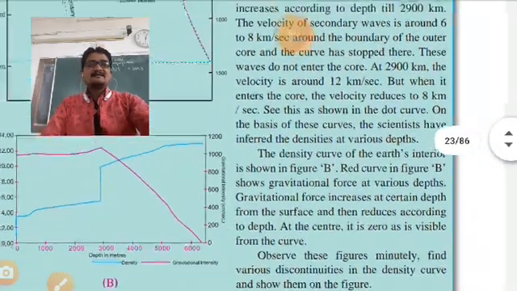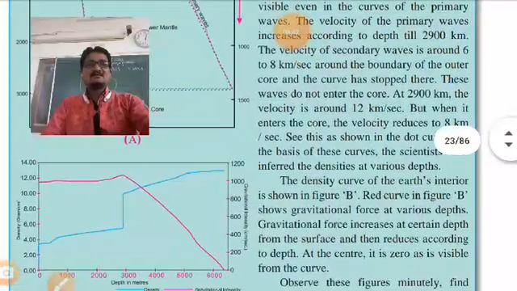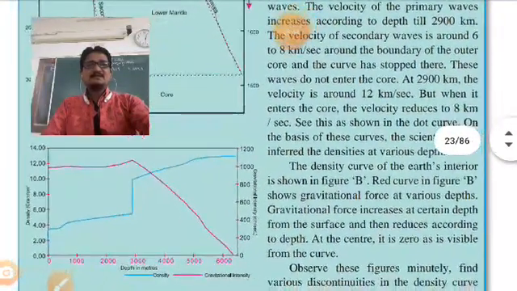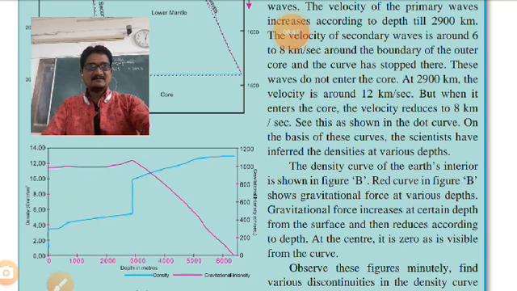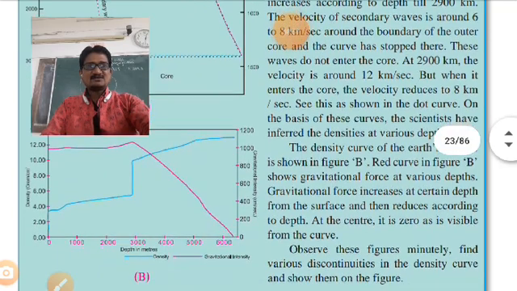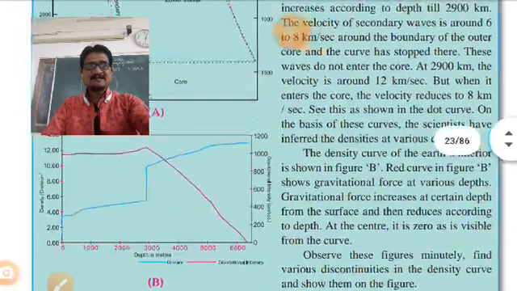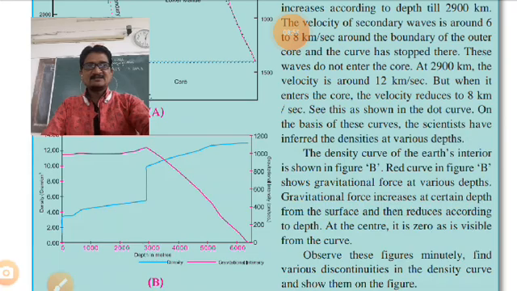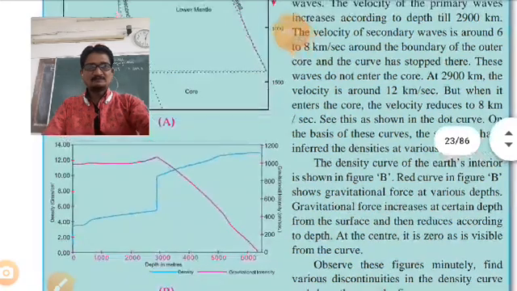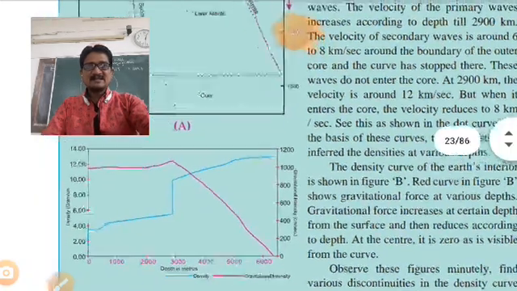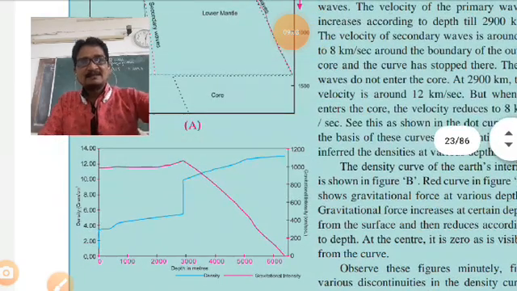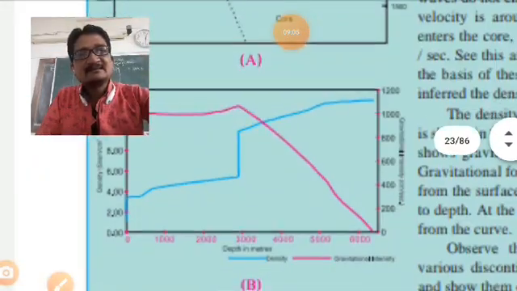Then the density curve of the Earth's interior is shown in figure number B. See that? The red curve in figure number B shows the gravitational force at various depths. Density has been given here.